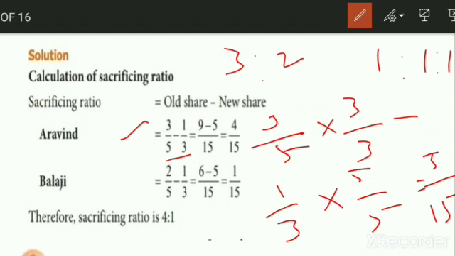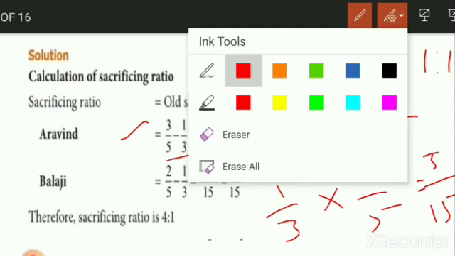So we have 9 divided by 15 minus 5 divided by 15. When we subtract the values, we get 4 divided by 15.